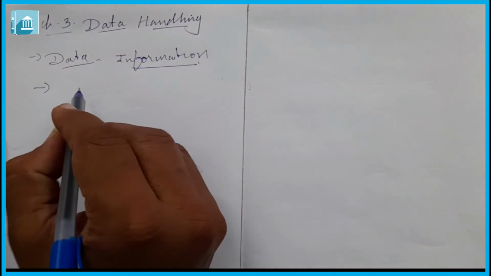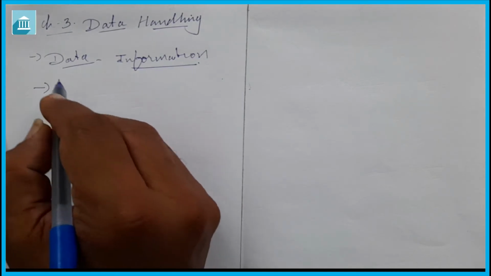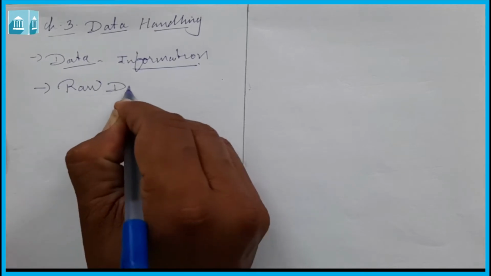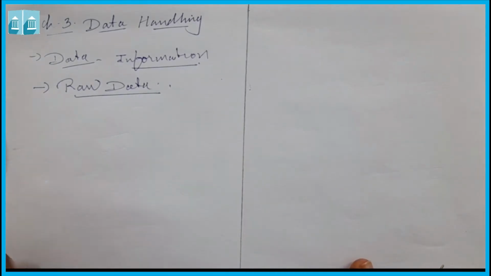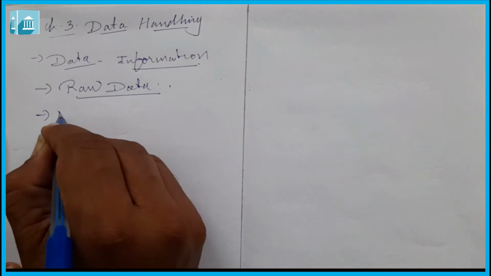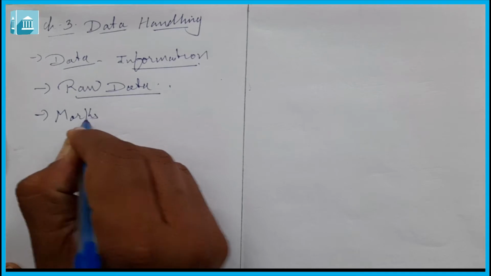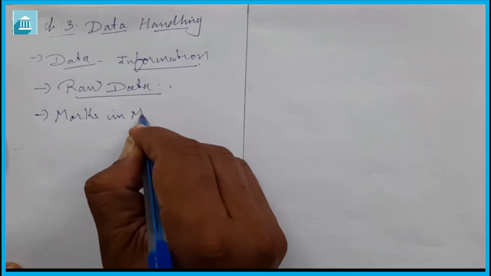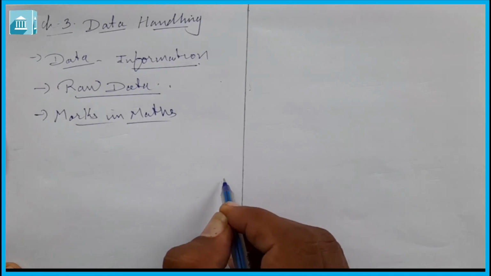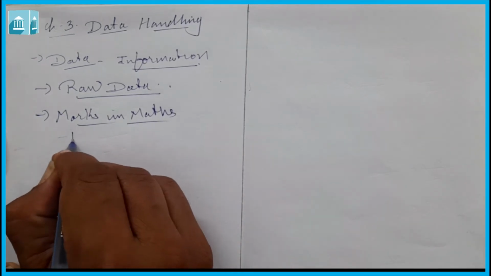Now whatever data we collect from reliable sources is primary data, also called raw data. For example, suppose I am collecting marks in mathematics for class 7 students.